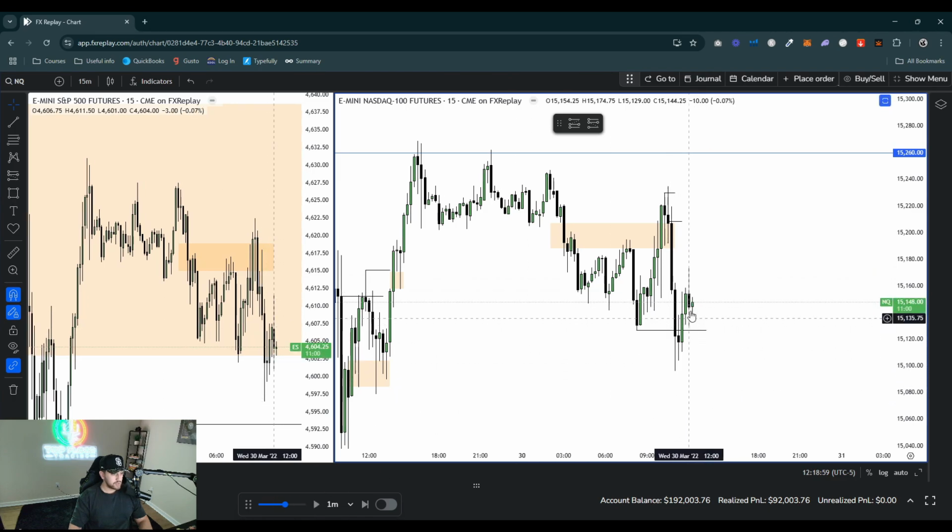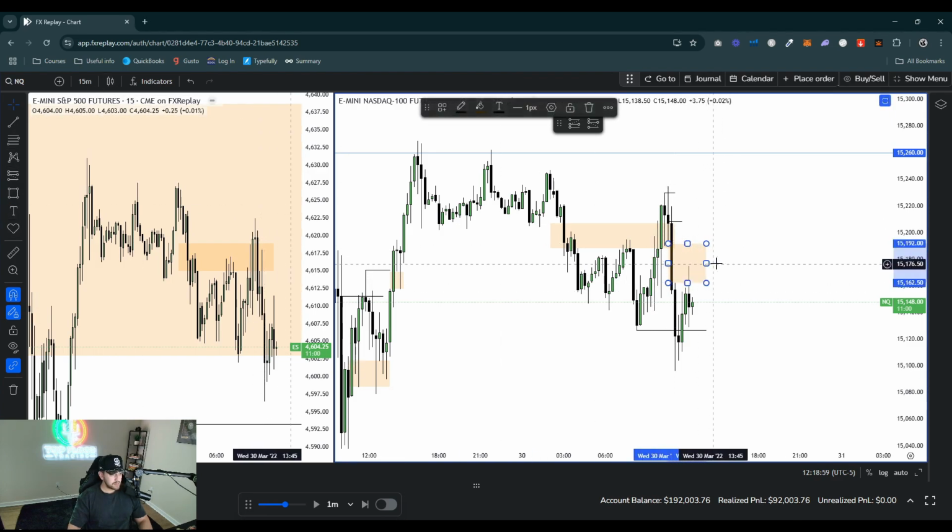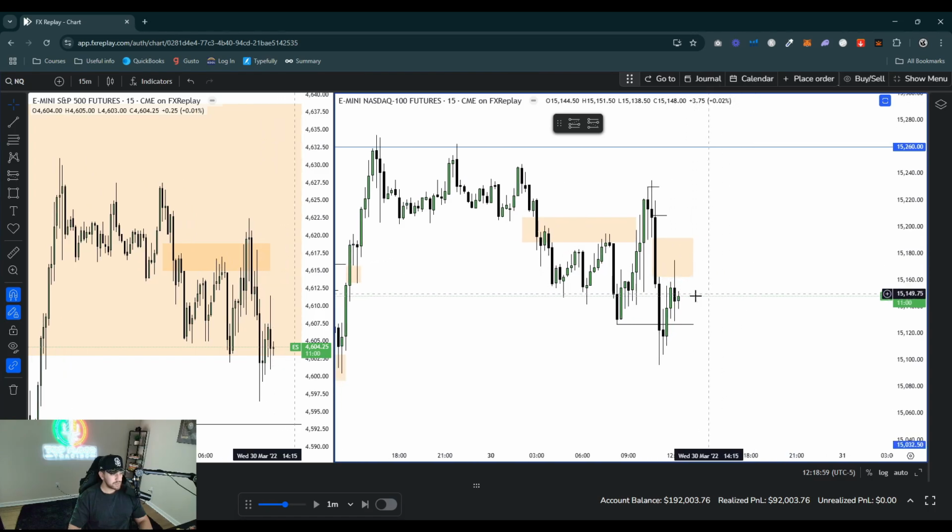So 12 p.m., nice fair value gap tap right here in the 15-minute. I'd like to see us respect this 15-minute. Again, if you guys don't know why I'd like to see us respect this 15-minute fair value gap, it's because it broke through this low right here. Same situation on ES. I'd like to see it hold, right? I'd like to see this fair value gap hold because it broke through this low right here, this pre-market low, okay?